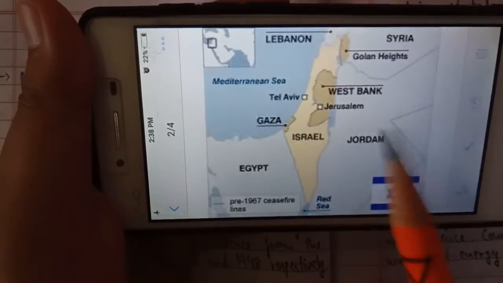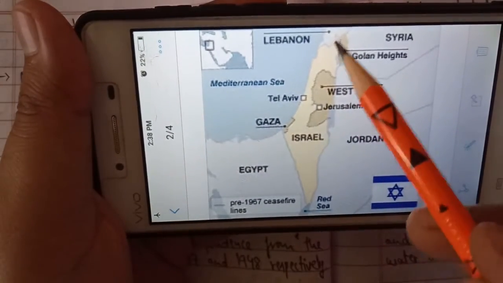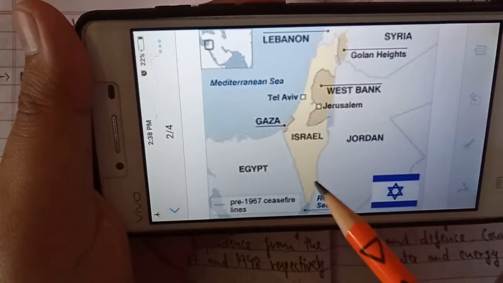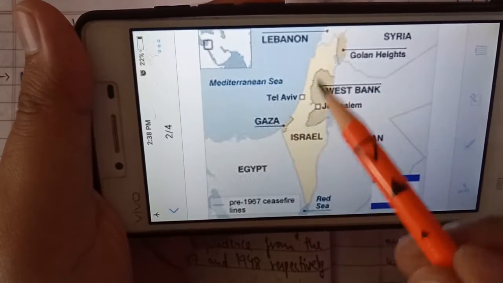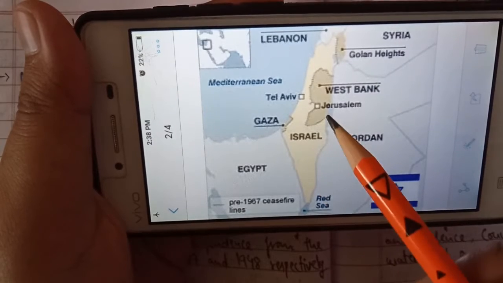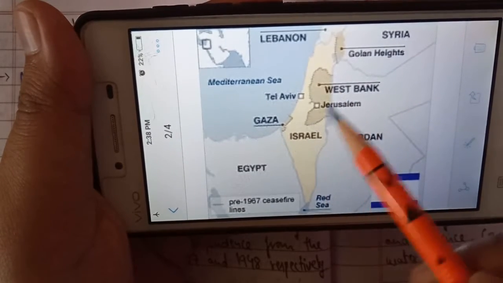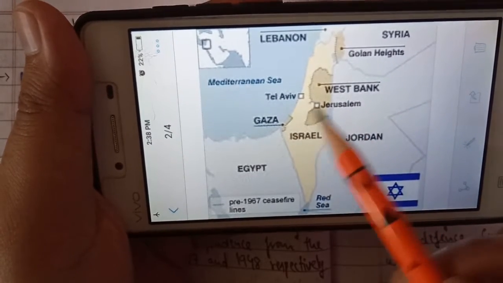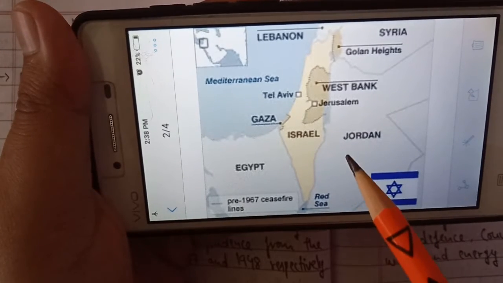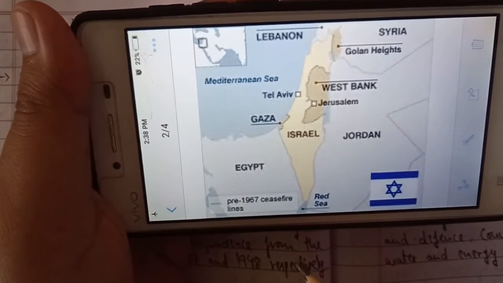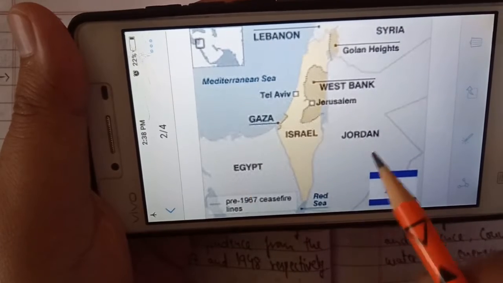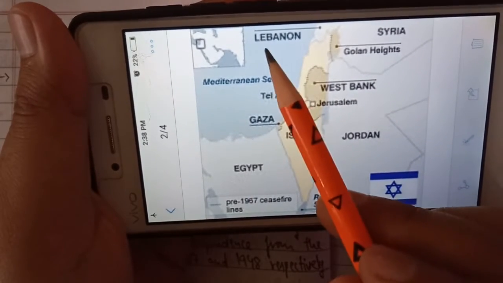This is the location, you can say this is Israel. This whole area used to be Palestine previously, but now this light cream color is the area under Israel, and this Jerusalem brown shaded part and Gaza in West Asia, this Gaza is the area with Palestinian people. Previously this all used to be Israel, and nearby countries you can see Egypt, Jordan, Syria, Lebanon.